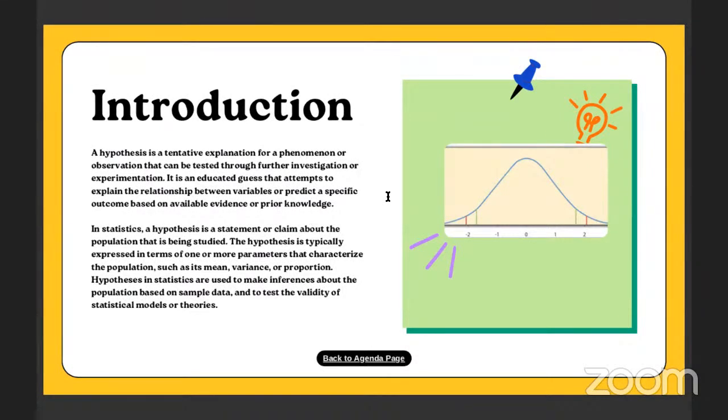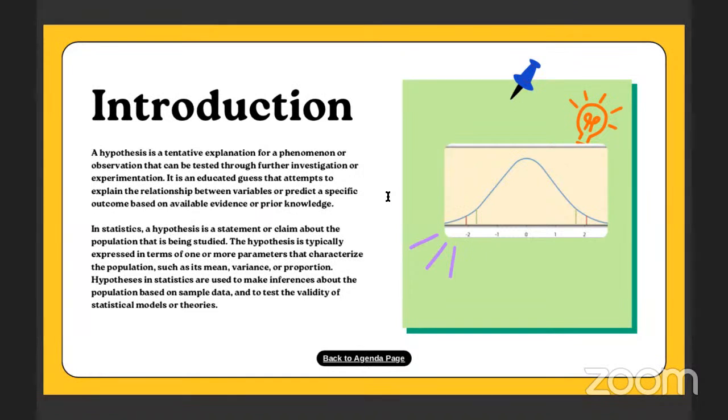A hypothesis is a tentative explanation for a phenomenon or observation that can be tested through further investigation or experimentation. It is an educated guess that attempts to explain the relationship between variables or predict a specific outcome based on available evidence or prior knowledge.